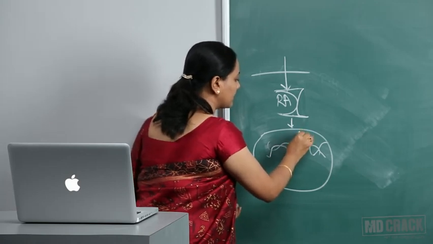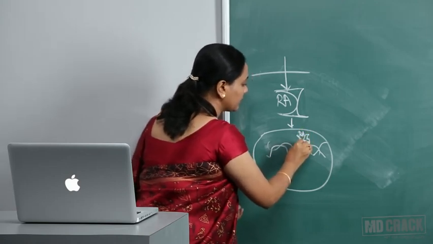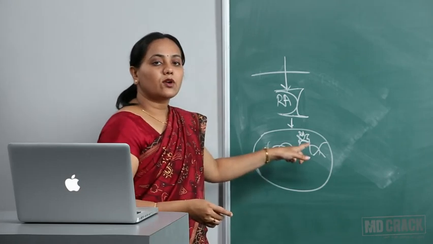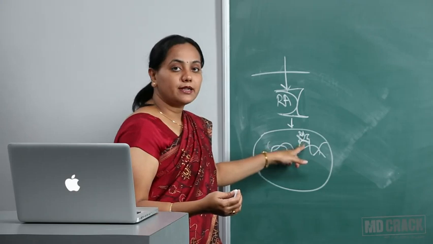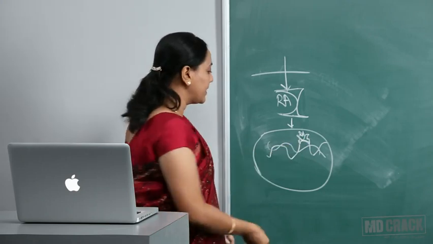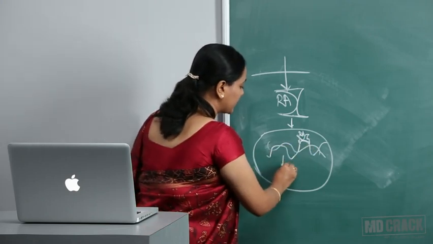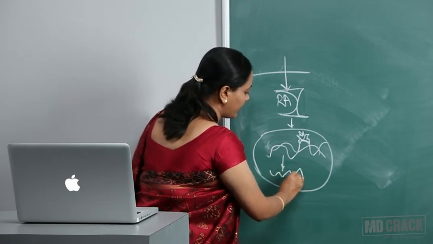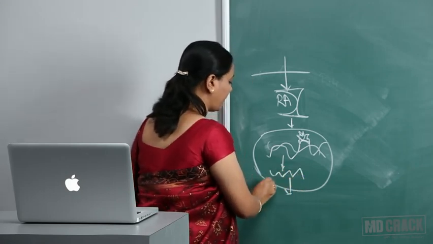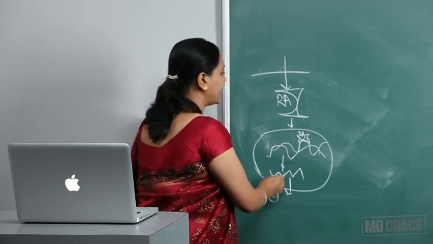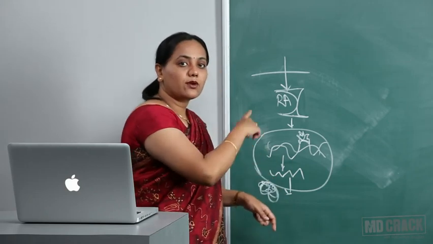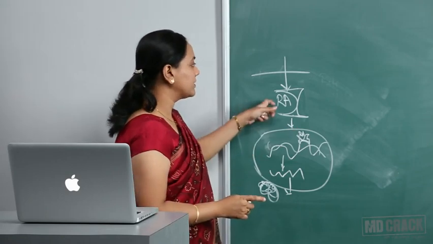So retinoic acid will go and bind to specific areas on the DNA, and these areas are called retinoic acid response element, and thereby it regulates gene expression, formation of mRNA, and finally formation of the different proteins. Whatever proteins have to be formed are all regulated. So retinoic acid has a role in growth and differentiation.